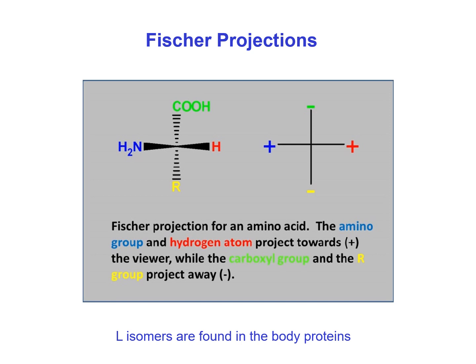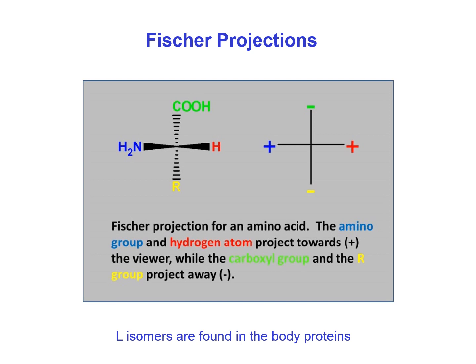According to Fischer projection, the bold horizontal line represents that these two bonds project towards the viewer, and the dashed line represents that these two bonds are away from the viewer.